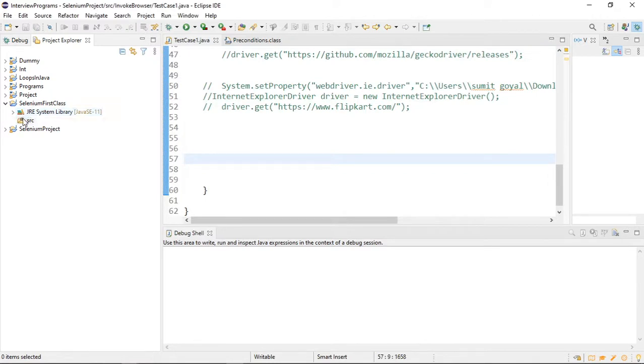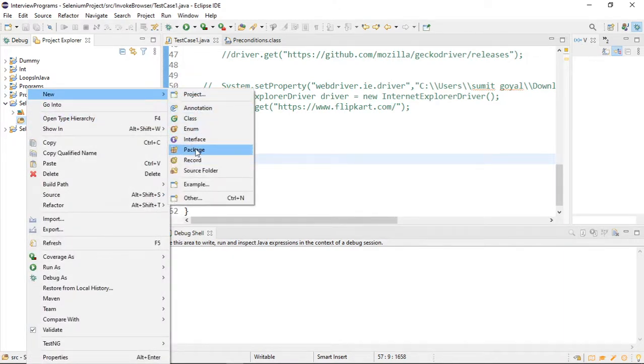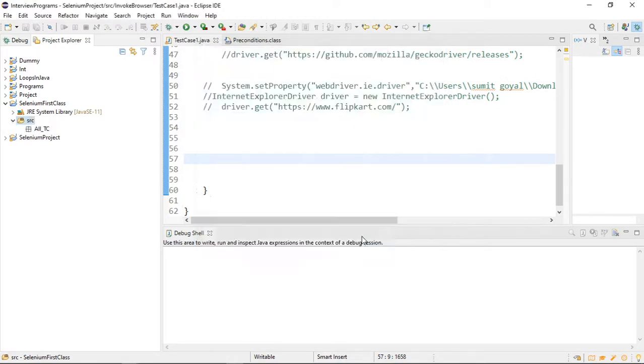Before writing any code, inside this source folder, I will create one new package. Package is basically like all our data will go into this package only. Whatever test cases we are going to write will fall into this.